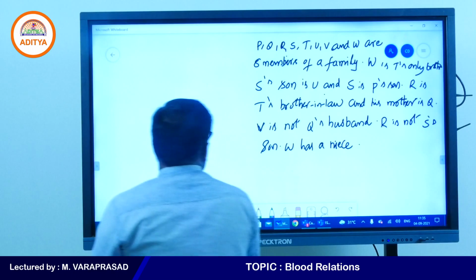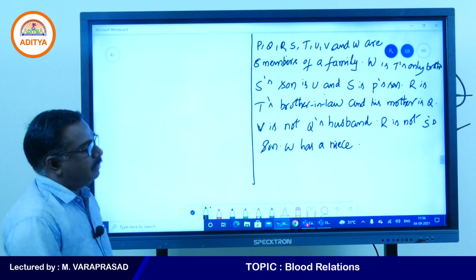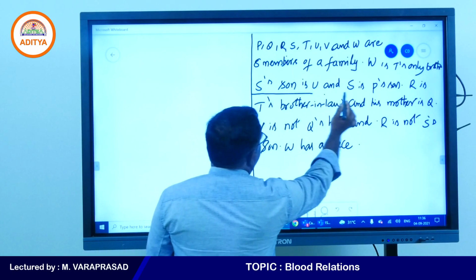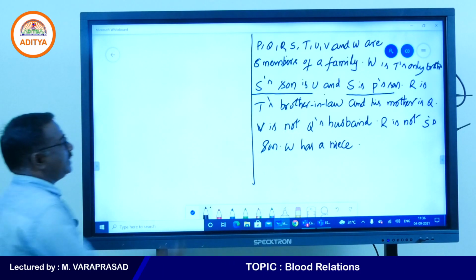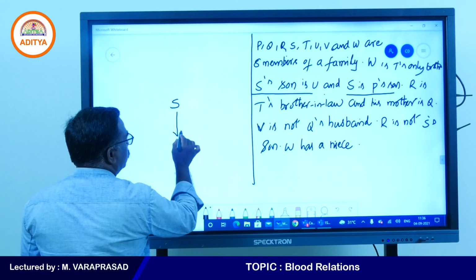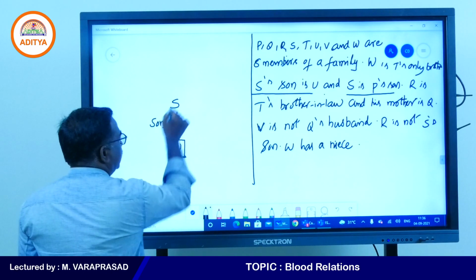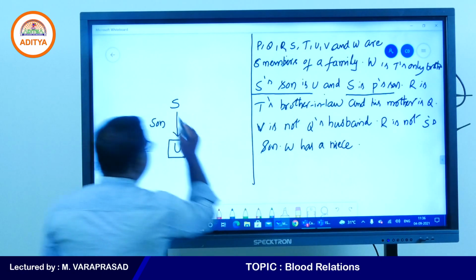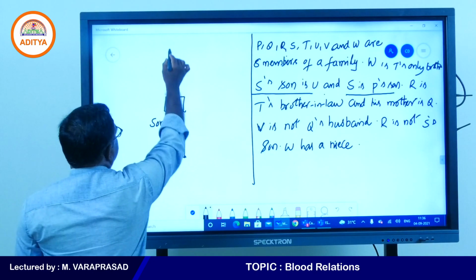First, prepare the family map. By using these conditions, prepare the family map. We can discuss the questions. So, one key point will be there. Find out the key point here. Yes, son is you, and yes is P's son. If you take that point, the relation is son. This yes is P's son.